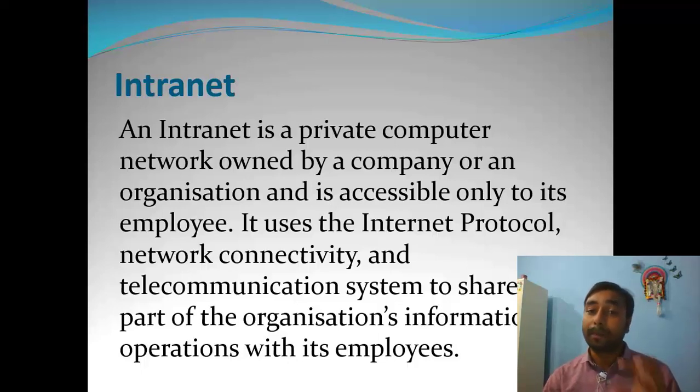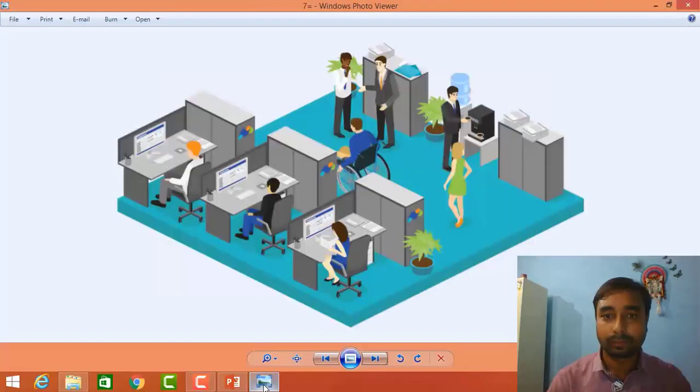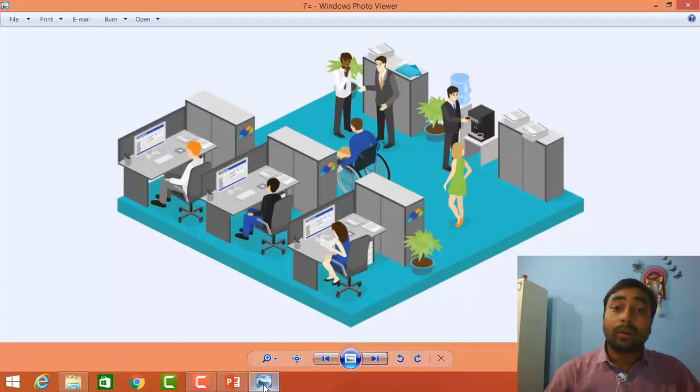So it is a private computer network owned by a company or an organization, and it's accessible to their employees only. So that is called intranet. Now by the help of this image, you can see a multinational company.